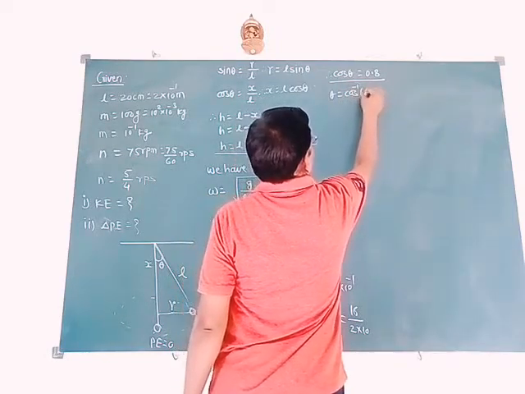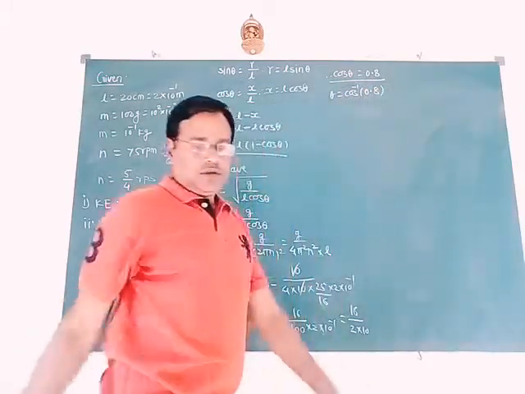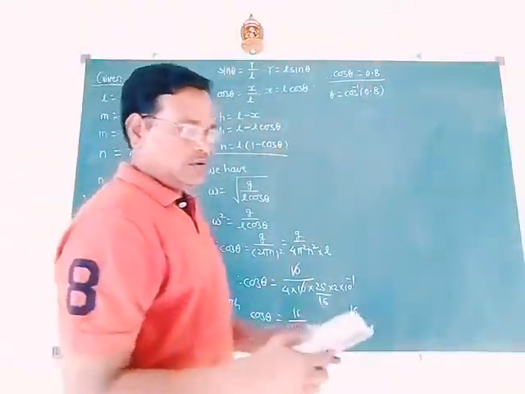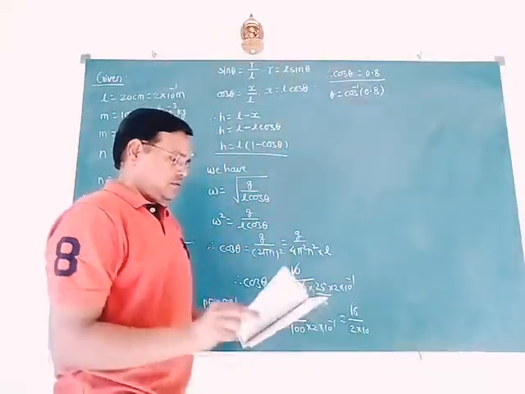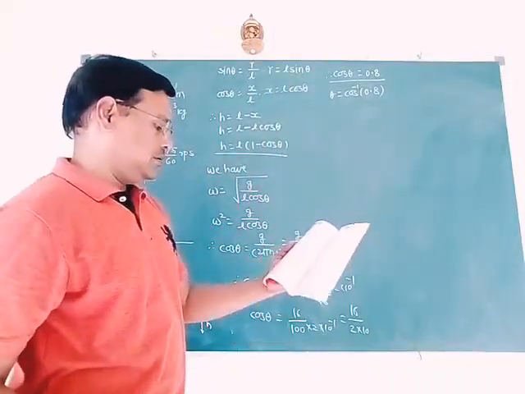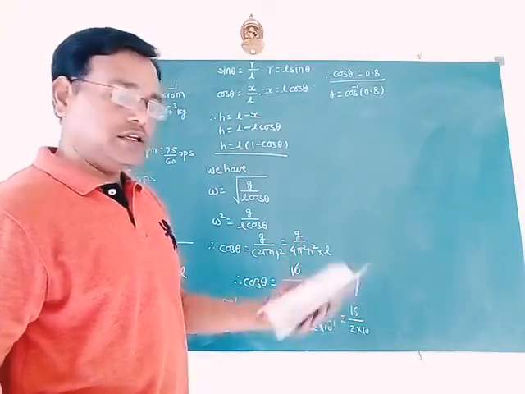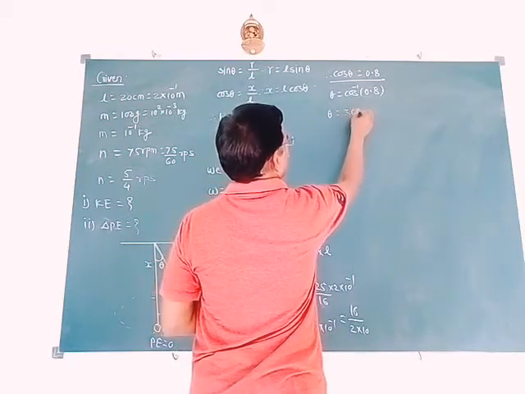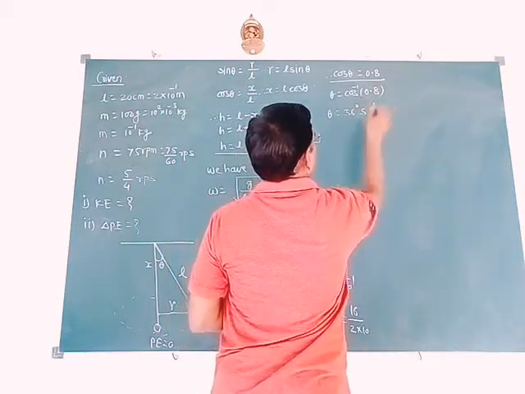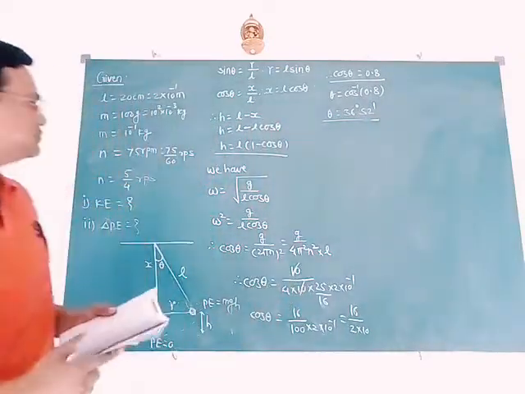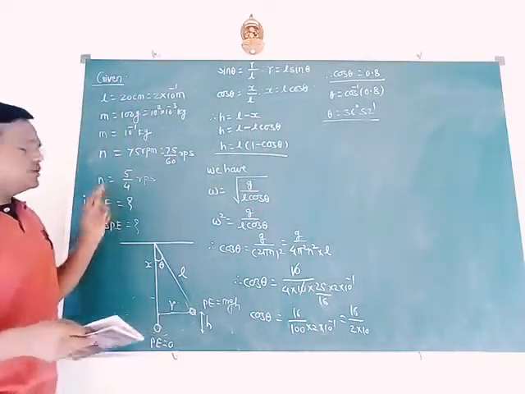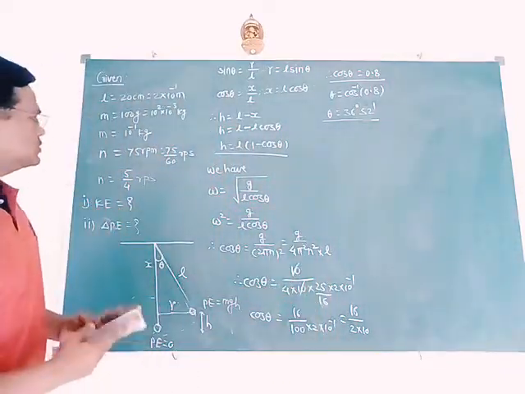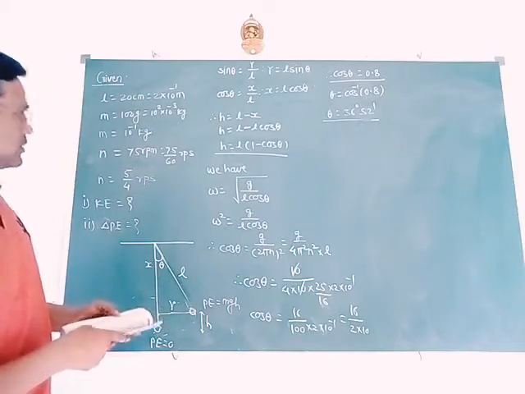Theta equals cos inverse of 0.8. Using the logarithmic table, we can find out the value of that cosine of 0.8, and that is 36 degree 52 minute. So theta equals 36 degree and 52 minute. So this is the value of theta. Now we have to find out kinetic energy. For kinetic energy, we require velocity. So velocity, using this relation again, we can find out.